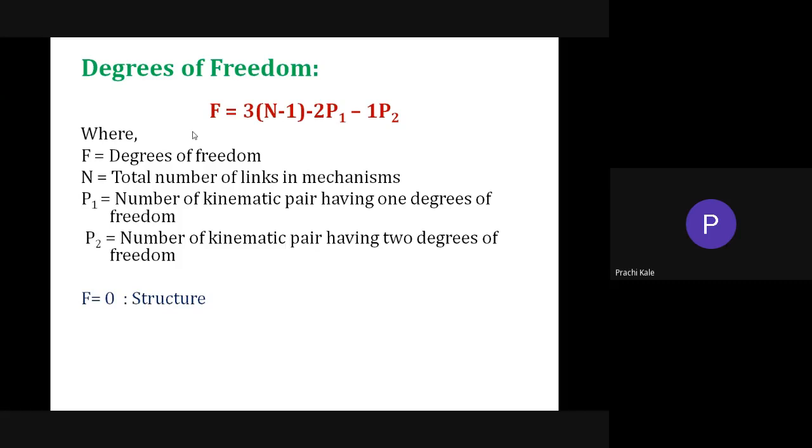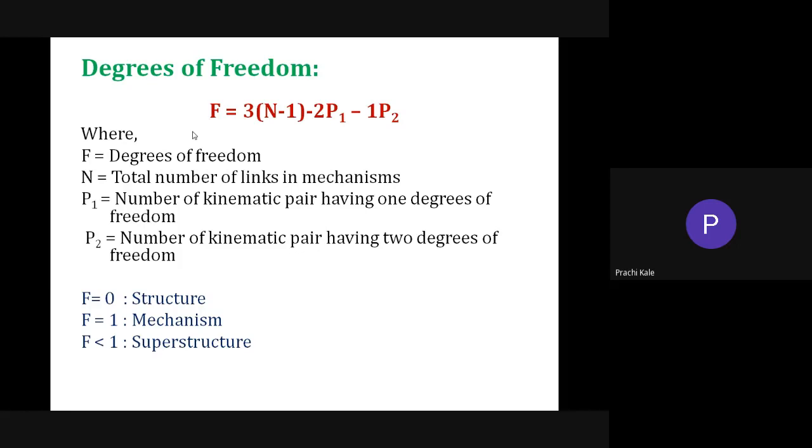So, if you get the value of f equal to 0, then it is a structure. If you get f equal to 1, then it is a mechanism, because a necessary condition for a mechanism is that the degree of freedom must be 1. And if it is less than 1, it is a superstructure. So when will it come less than 1?